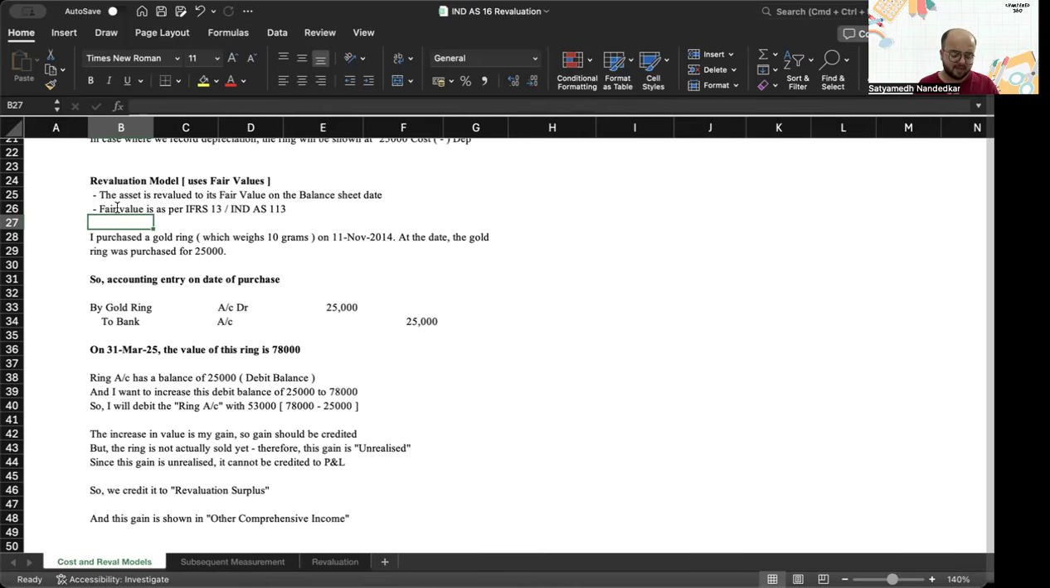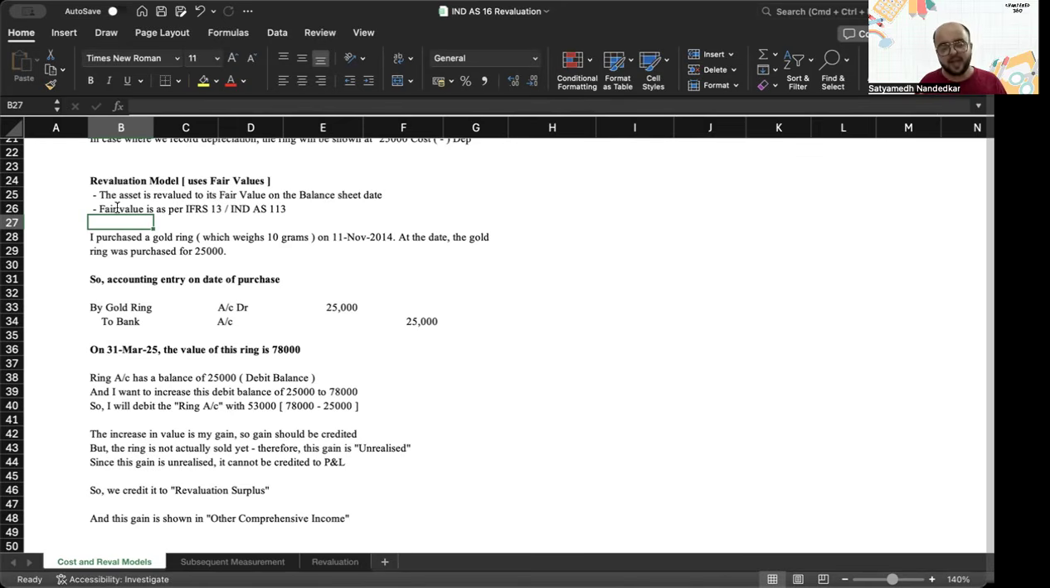But when I ask someone what is the price of 10 grams of gold and this precious stone, the person tells me that the value of this is 78,000. Now think about it, the users of financial statements, the ones who are looking at my financials, see one asset at 25,000. They think that the value of the item that I own is 25,000.